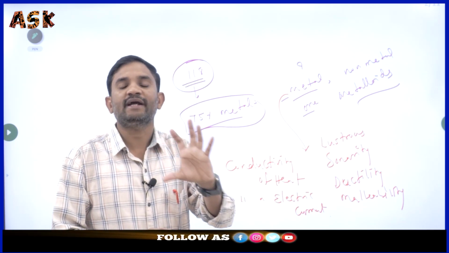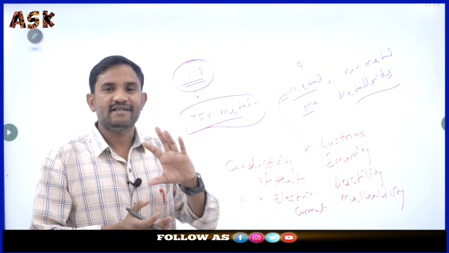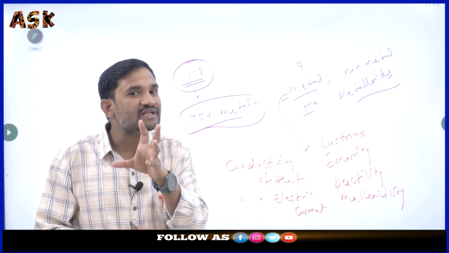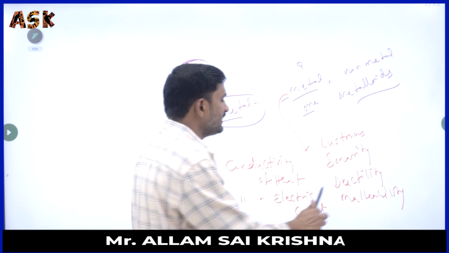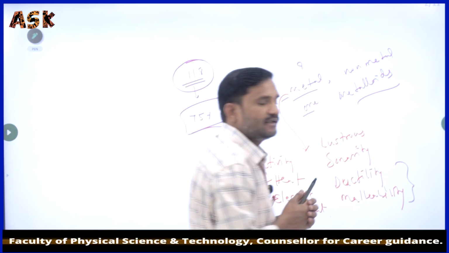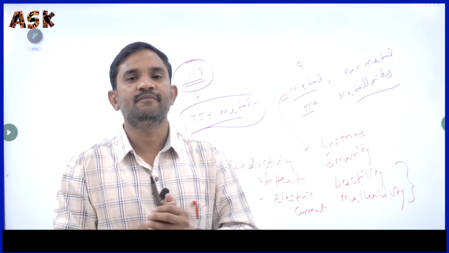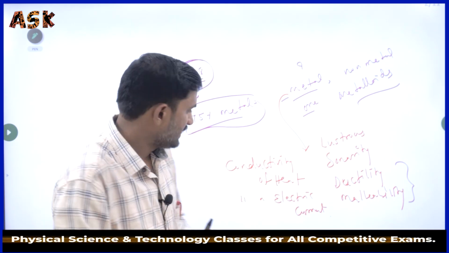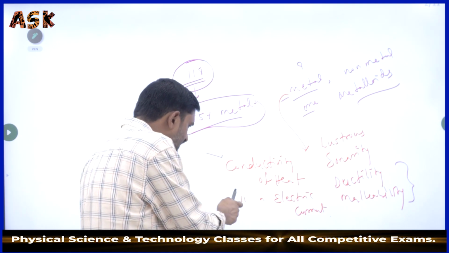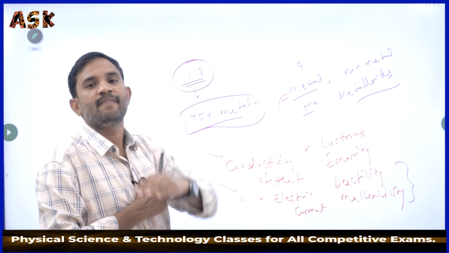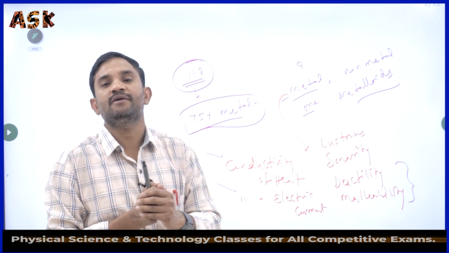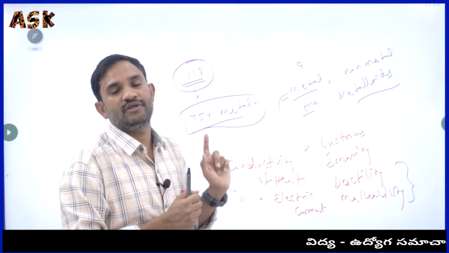Lustrous means a kind of shininess. Sonority means a special kind of sound. Ductility and malleability mean making into wires and making into sheets. Conductivity of heat and conductivity of electric current mean passing of heat energy through them and passing of electric current through them.